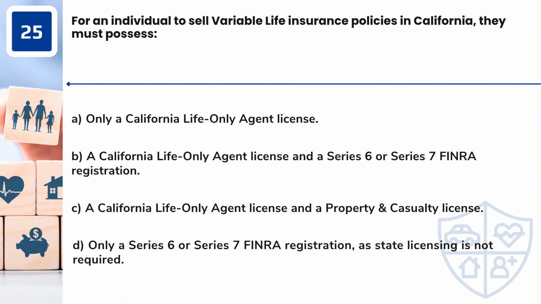Question 25. For an individual to sell variable life insurance policies in California, they must possess: A. Only a California life-only agent license. B. A California life-only agent license and a Series 6 or Series 7 FINRA registration. C. A California life-only agent license and a property and casualty license. D. Only a Series 6 or Series 7 FINRA registration, as state licensing is not required.